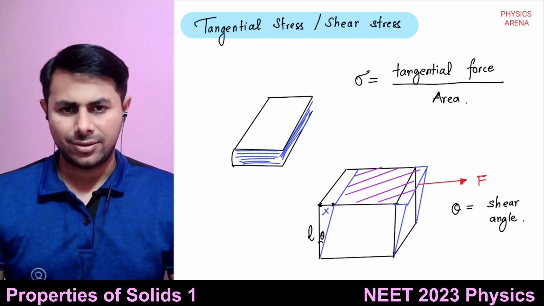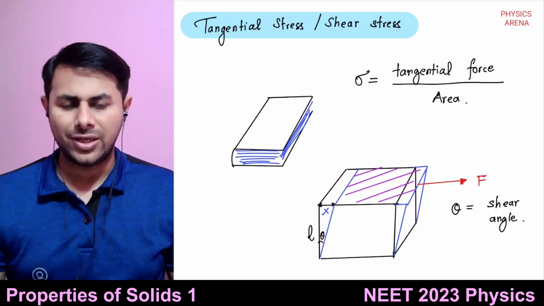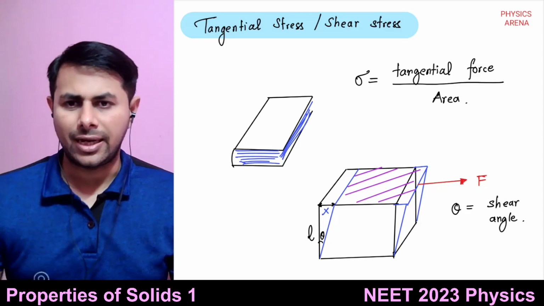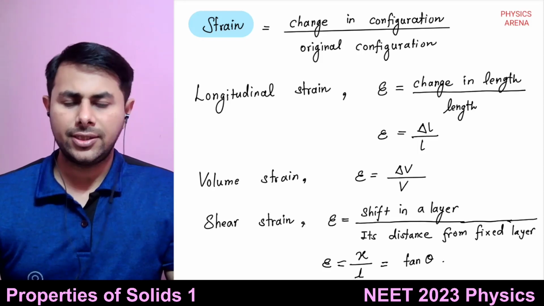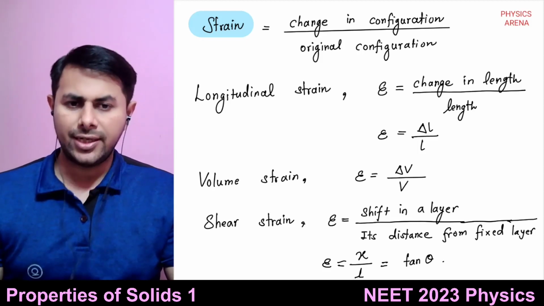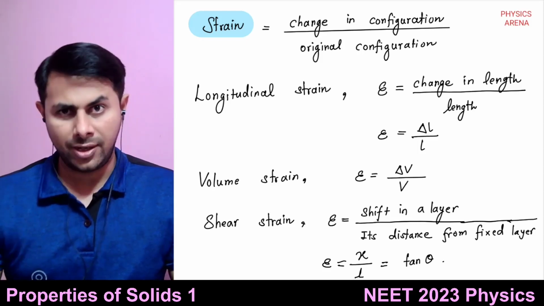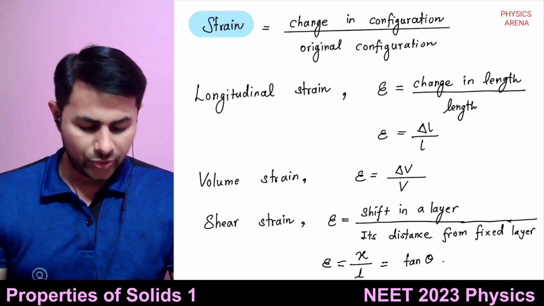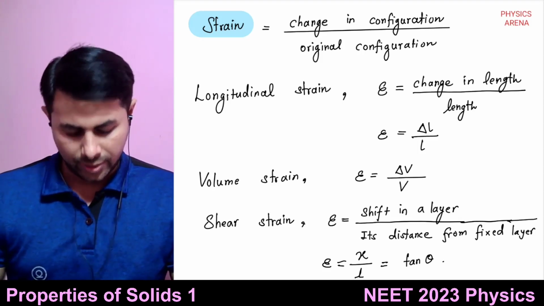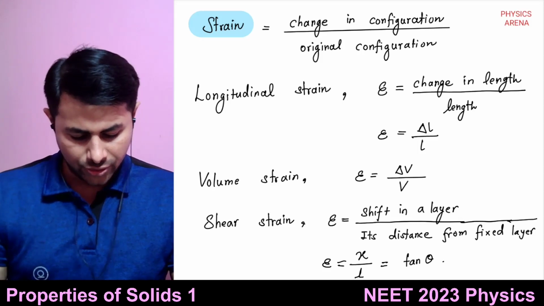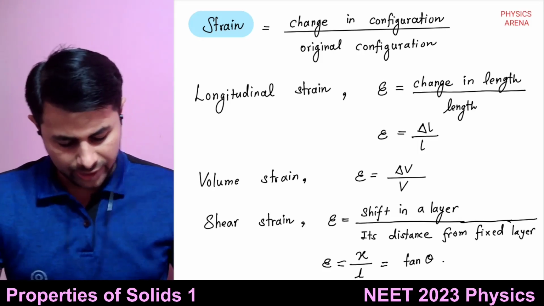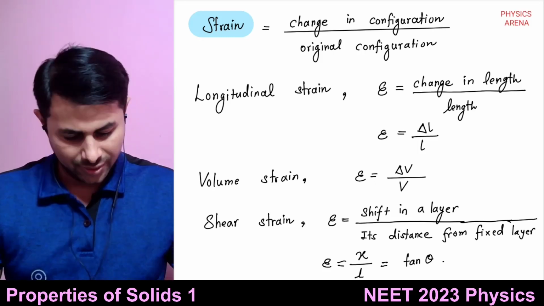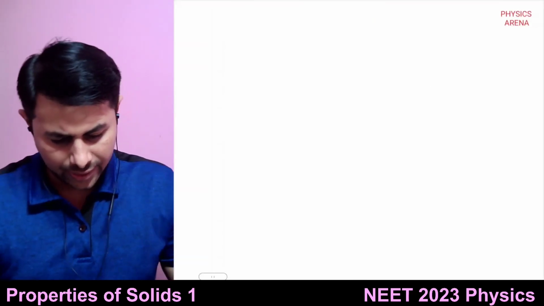It is tan of theta. So shear strain is defined differently than longitudinal or volume strain. This definition is a little bit different.